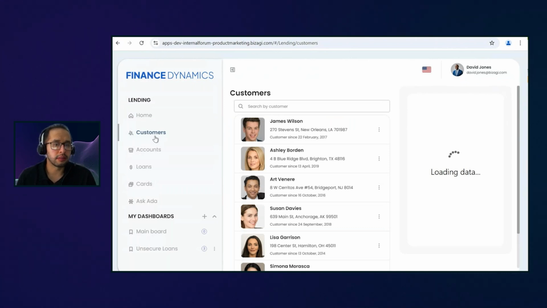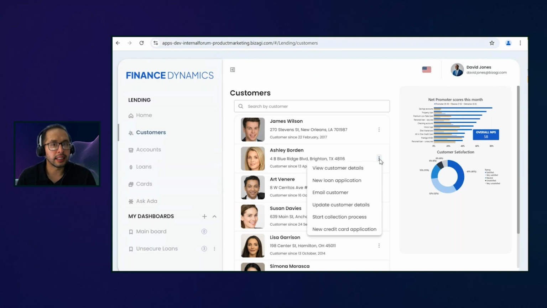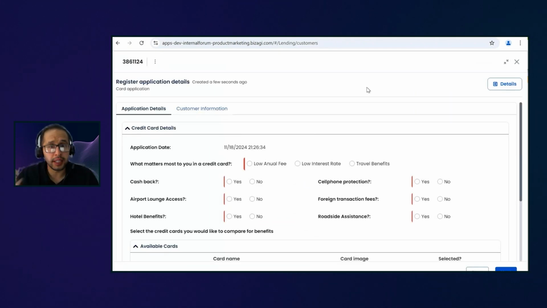And one of the things that David is able to do is, when he is looking at information about his customers, he can quickly select one customer and decide to start a whole new credit card application, right? And take a look. A lot of things are already happening, but David doesn't have any idea.